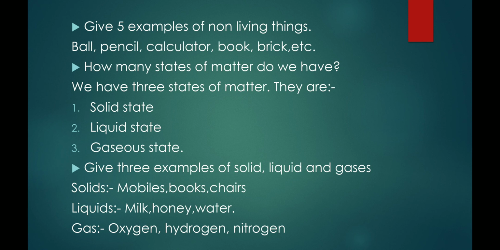Liquids are the substance which can flow from higher level to lower level. So many liquids we see in our daily life. Milk, honey is a liquid, water is liquid, and there are many other liquids as examples. Kerosene is a liquid, petrol is a liquid, diesel is a liquid.